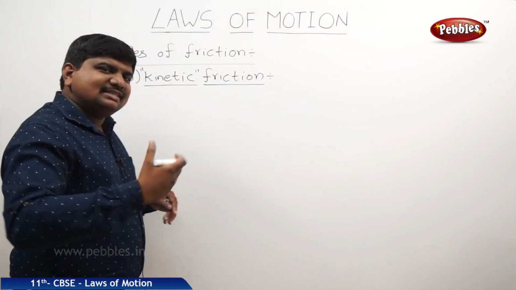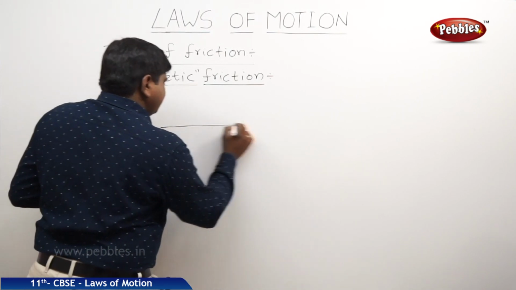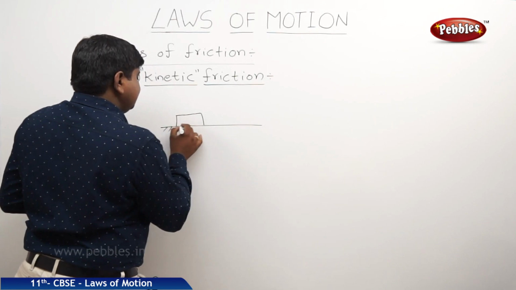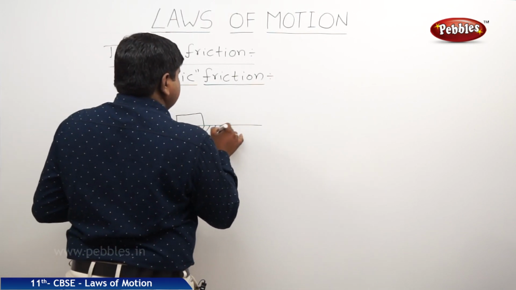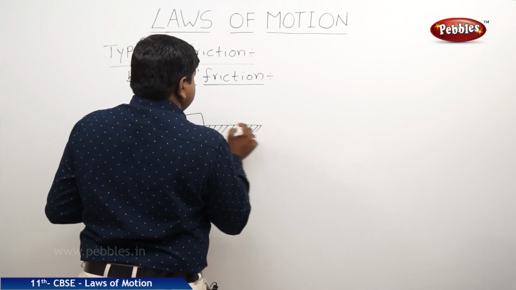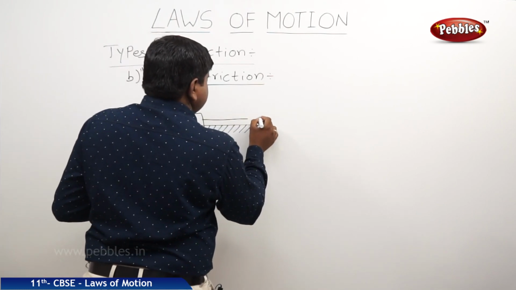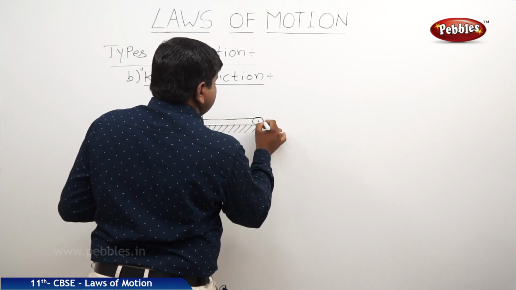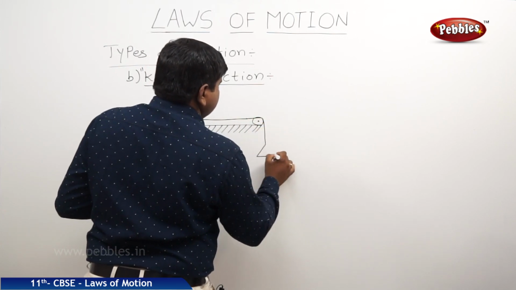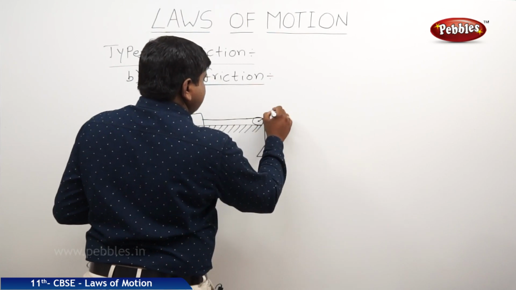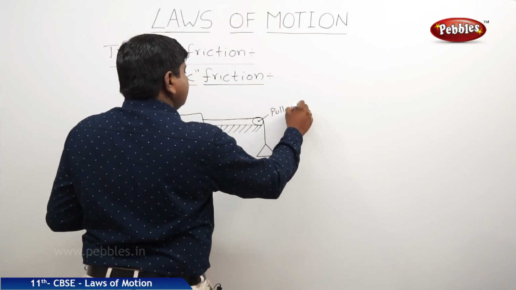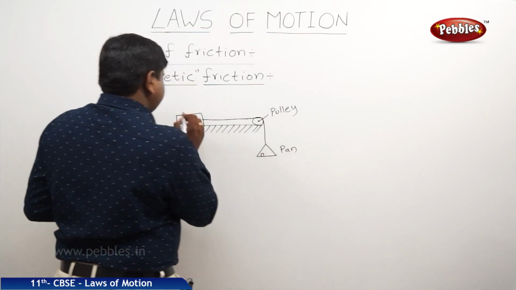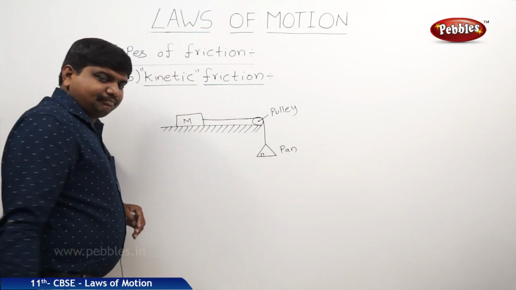We will take the previous example, the same horizontal plane, the object which is placed like this. This is the pulley. This is the pan. These are the weights. This is the body of mass m.